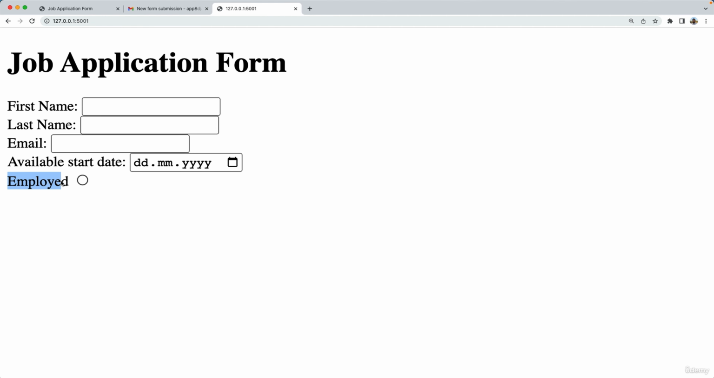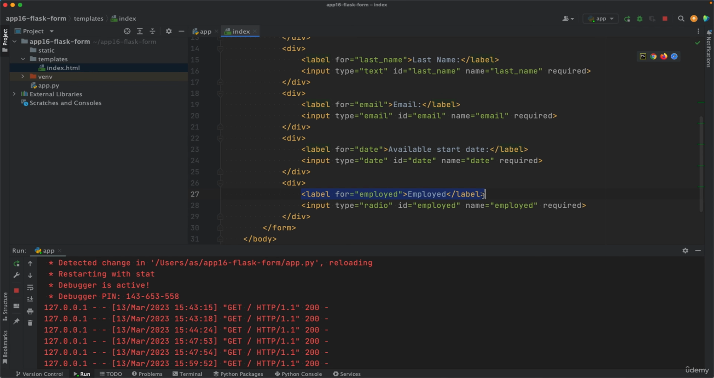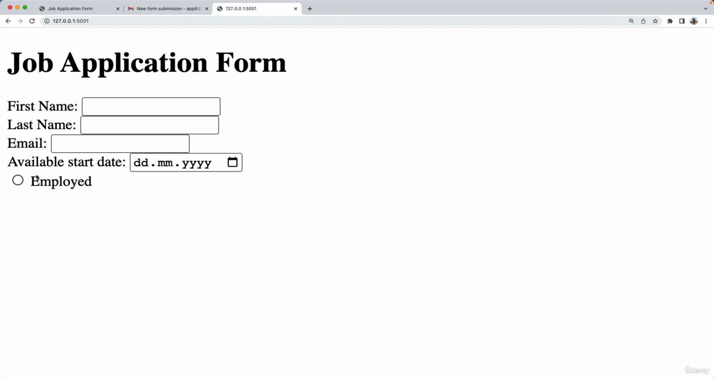So employed and the option there. Now this is on the left because the label is before. So if you want to change that, you want to cut this. So put your cursor anywhere in this line and press Ctrl X or Command X. And then go to the next line and put that in its place. So the input widget first and then the label. And that will look like this. So now it looks better.